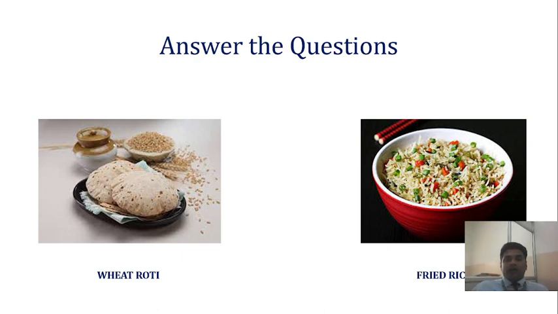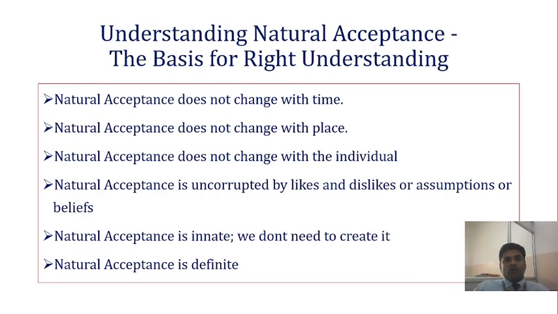So always I suggest, and these universal human values suggest, that every individual human being has to take a decision based on their natural acceptance, where it only leads to nourishment of your body, health and happiness in your life. So for understanding natural acceptance, the very basic thing is right understanding. You need a right understanding to know what is right or good and what is wrong or bad. Right?